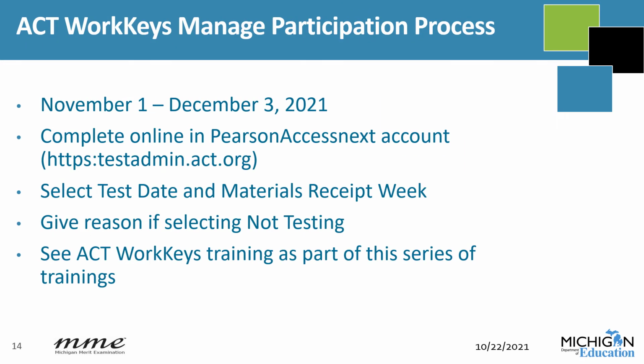ACT WorkKeys Managed Participation Process dates are November 1st through December 3rd, 2021. Steps include: WorkKeys participation must be completed by both public and non-public schools online in Pearson Access Next. Schools need to select the test date and materials receipt week. If not planning to test, schools must state a reason for not testing. For detailed information about the ACT Managed Participation process, watch the ACT WorkKeys presentation, which is part of this series of trainings.